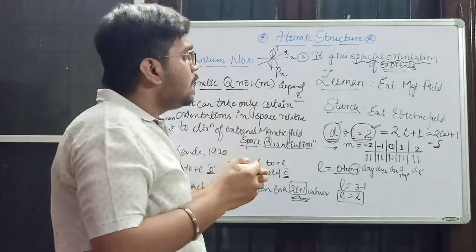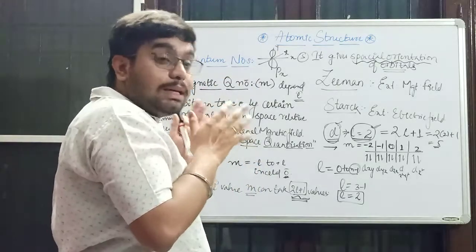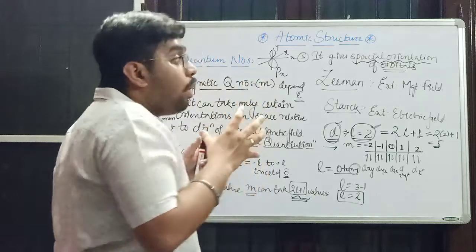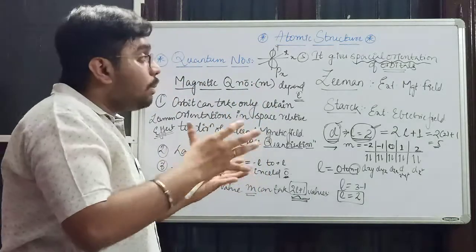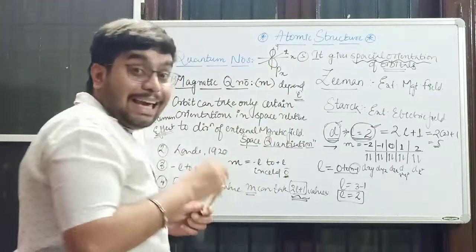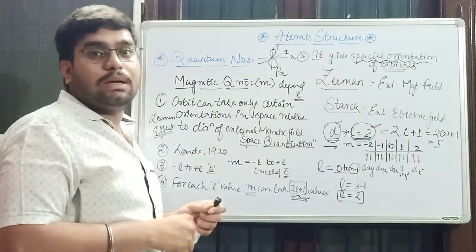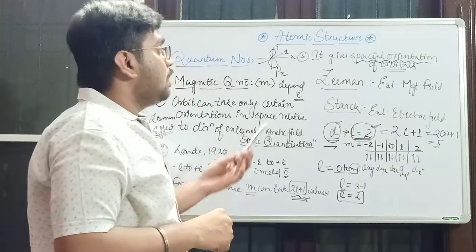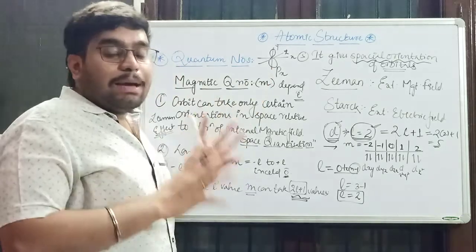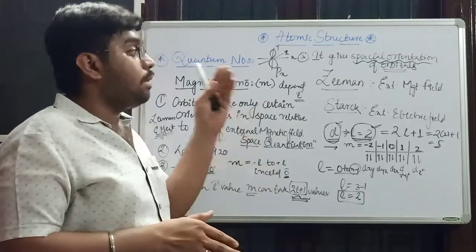So the magnetic quantum number gives how that orbital is oriented in 3D space. This orbital px is oriented along the x-axis in 3D space. So m gives the spatial orientations of the orbitals.